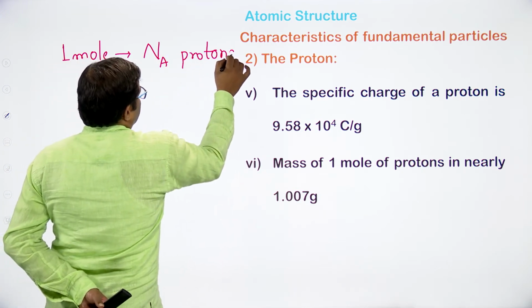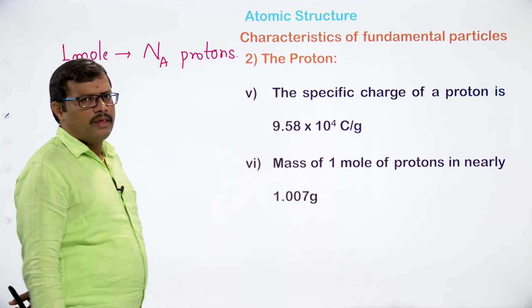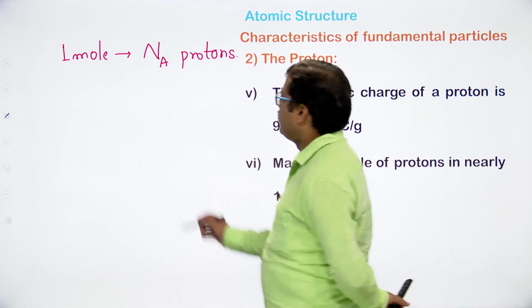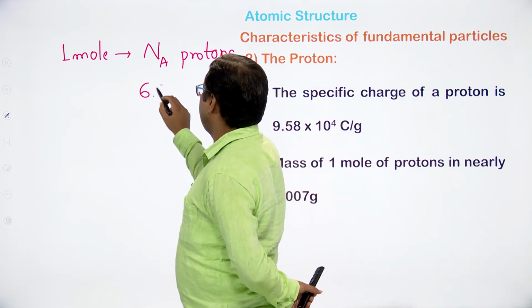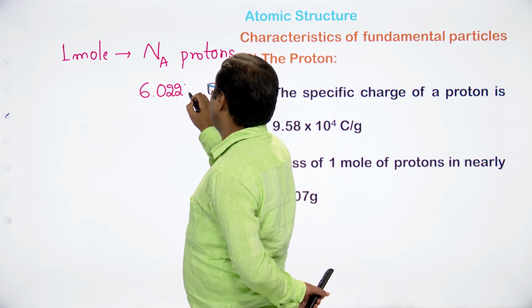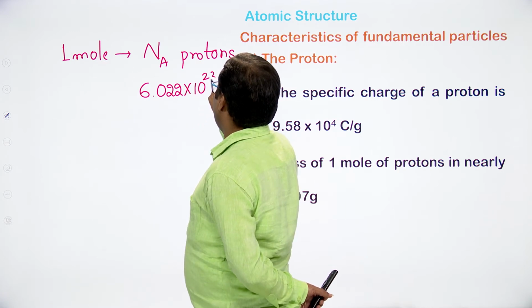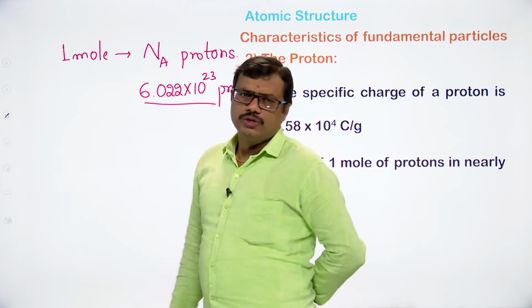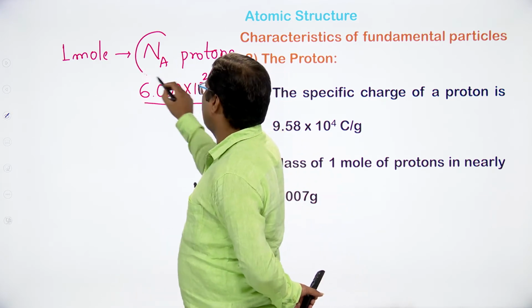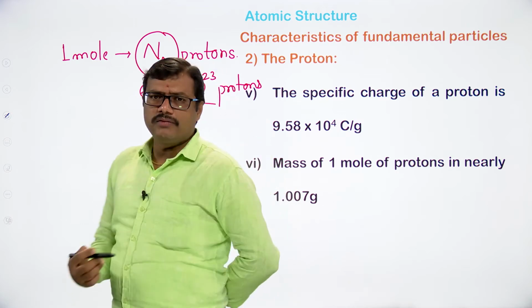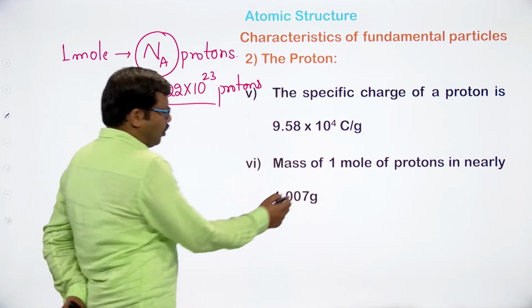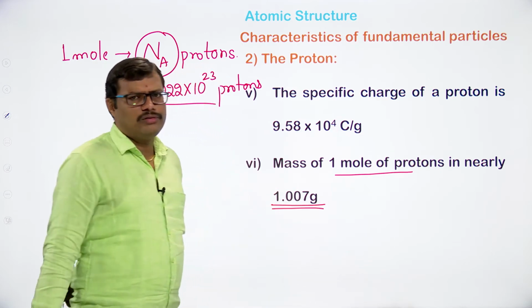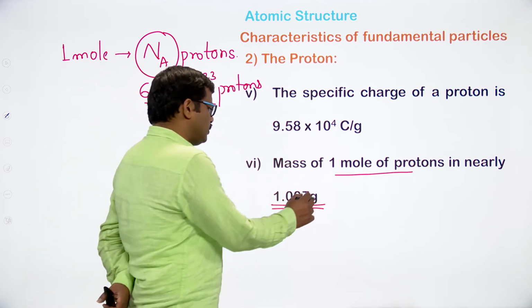As we have seen for the electrons in the last class, Avogadro number is 6.022 into 10 to the power of 23, so 6.022 into 10 to the power of 23 protons are present. When you take 1 mole of protons, the total mass comes out to be 1.007 grams.